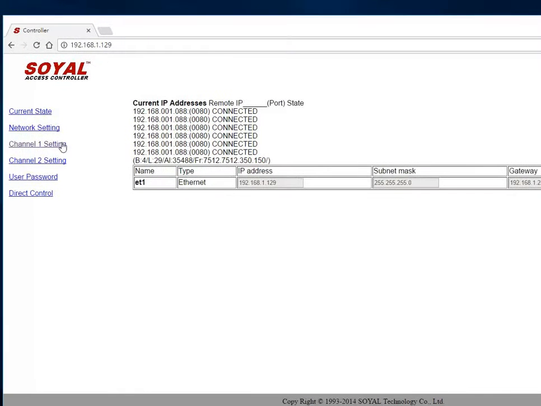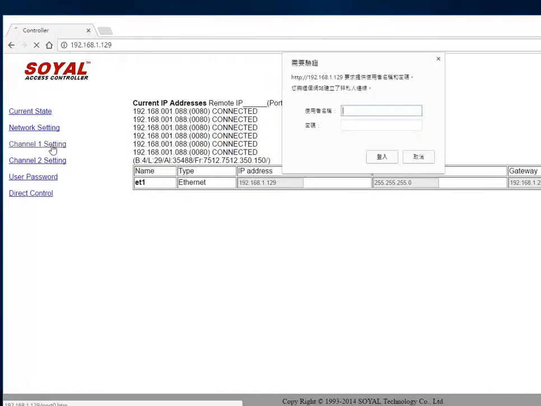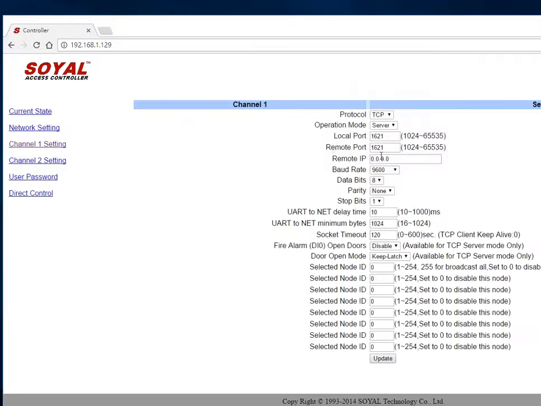And here we click channel 1 setting, and you see the verification requirement. So we enter admin for account, and the password is empty, so we click login.